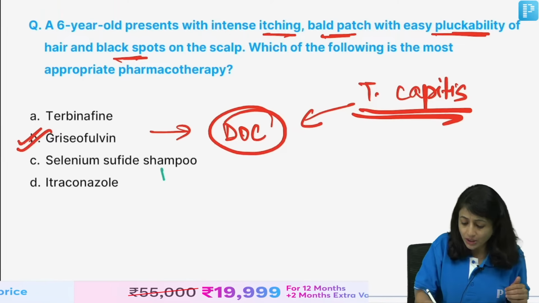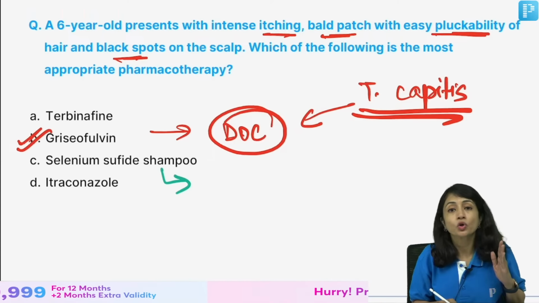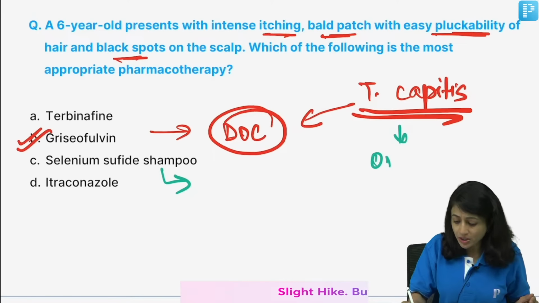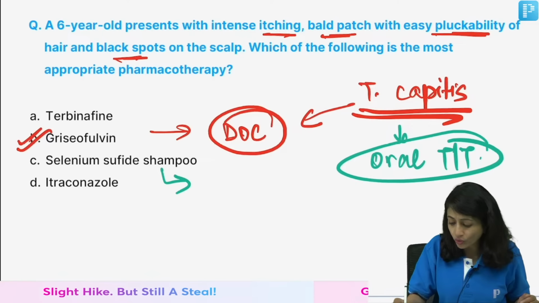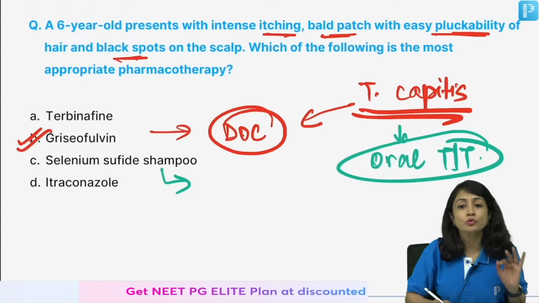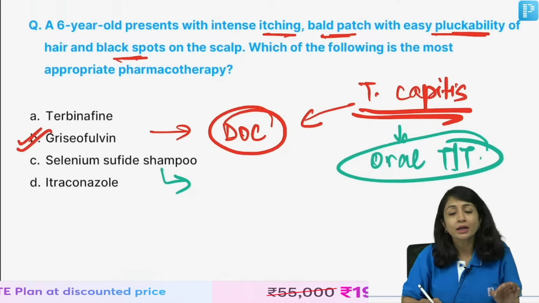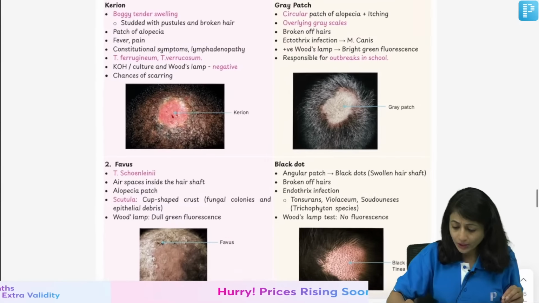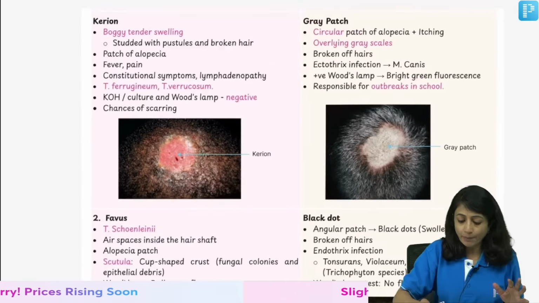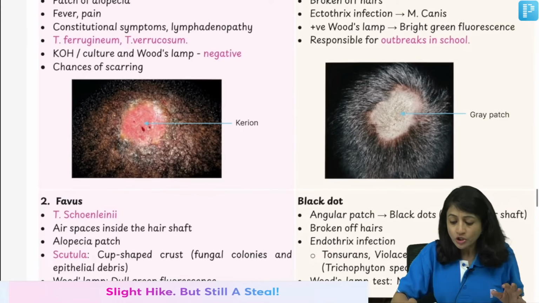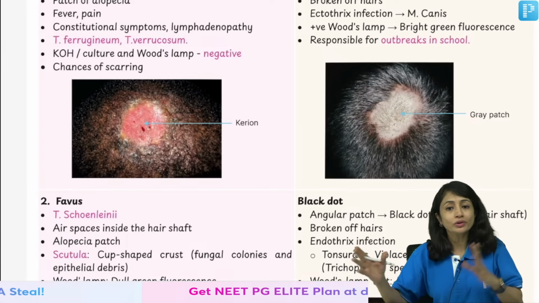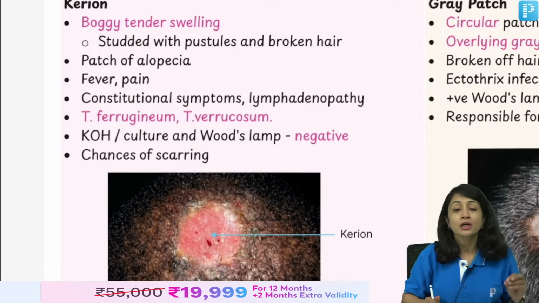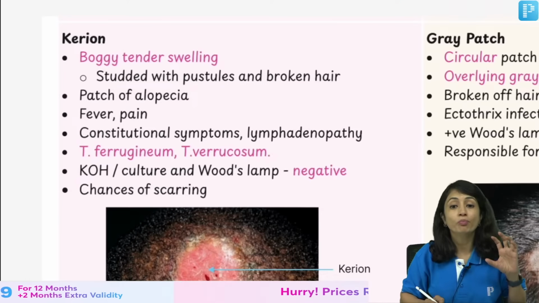Second important point, do we need these selenium sulfide shampoos? Yes, but they are not for treatment, they are to prevent the spread to the community. So Tinea Capitis is always treated with oral treatment. We use topical shampoos just to prevent the spread to the community, but my treatment of choice is griseofulvin. Since we are talking about this, we will quickly walk through the various kinds of Tinea Capitis. I will discuss each one in detail. Broadly, Tinea Capitis is divided into inflammatory and non-inflammatory. In inflammatory, we have two, kerion and favus. When we are talking about kerion, remember you have boggy swelling.